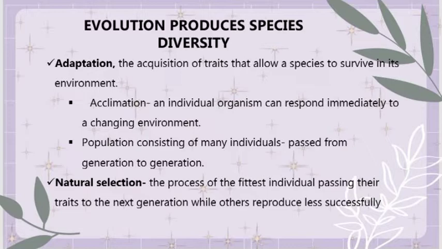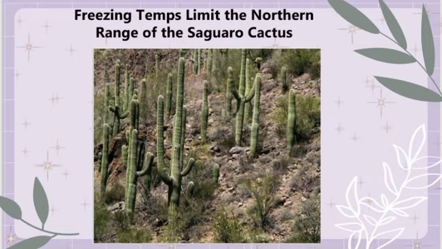So for example is itong picture na to. So this picture is the saguaro cactus, and this cactus is extremely sensitive to low temperature. So hindi ito mabubuhay sa sobrang mababang temperatura. So kinakailangan nito ng sobrang mainit, or kung pwedeng tagtuyot, extremely dry. So for example, if we grow any other plant in that desert other than the saguaro cactus, it will